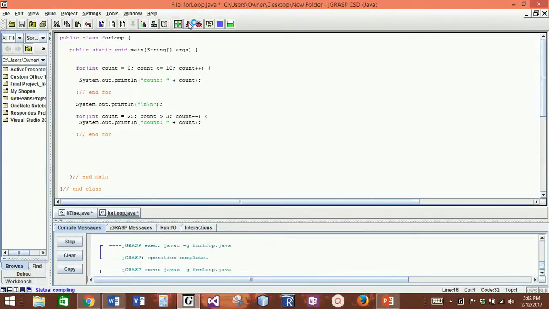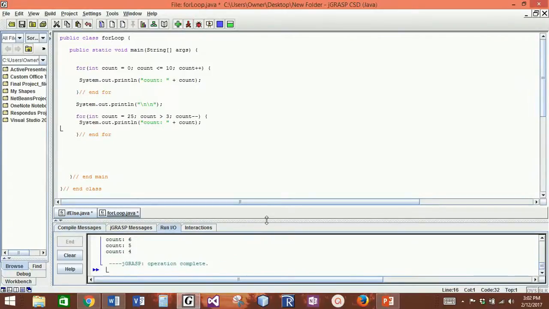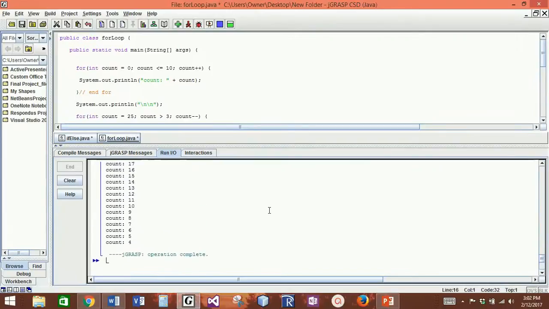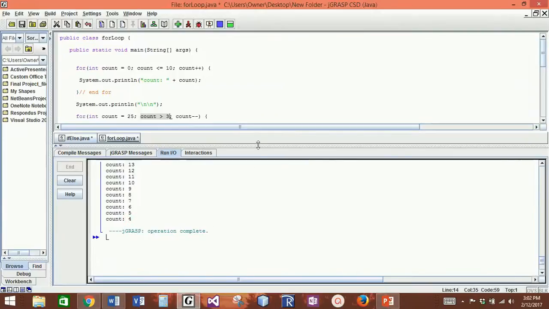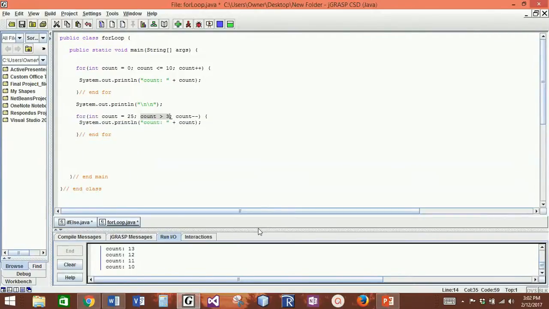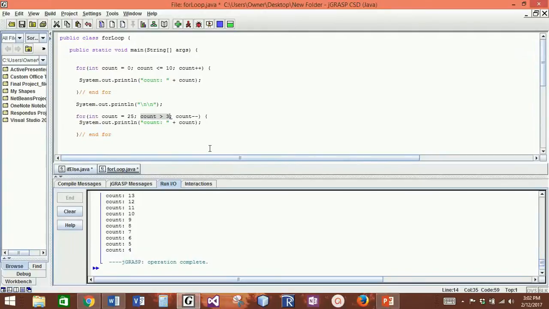And let's see if we can run it and see what happens. I did put a print statement between the 2 runs of the program just to try to separate the 2 loops. So here we go. There is the separation of the 2 loops. My counter variable started at 25. The count minus decrements it by 1 every time that it's used, and the condition is continue to loop as long as that value is greater than 3. So if you'll notice, it looped until it was 4, and as soon as my counter variable became 3, well, 3 is not greater than 3, so it dropped out of the for loop.